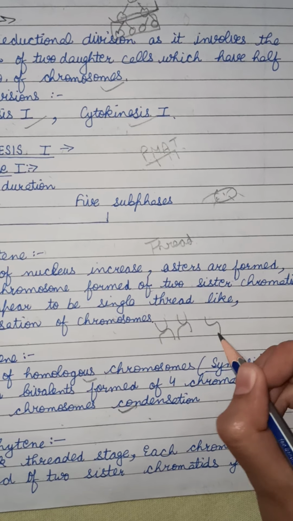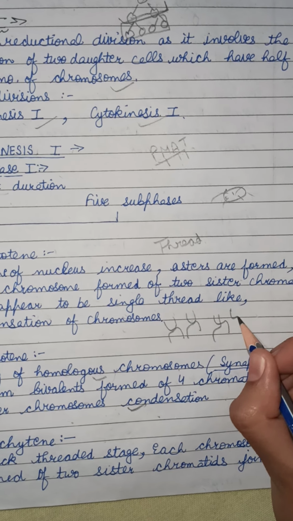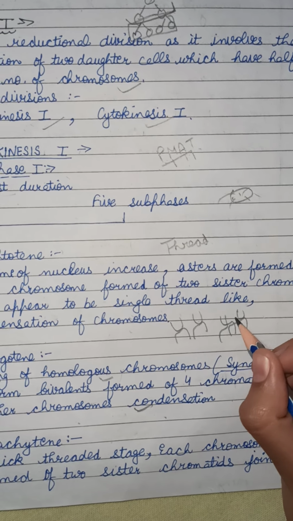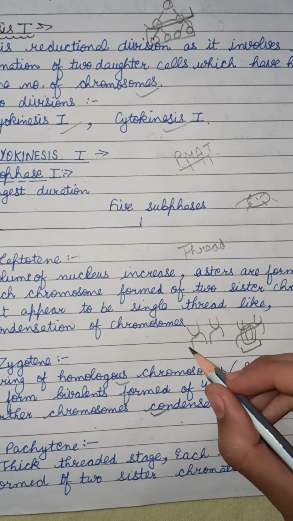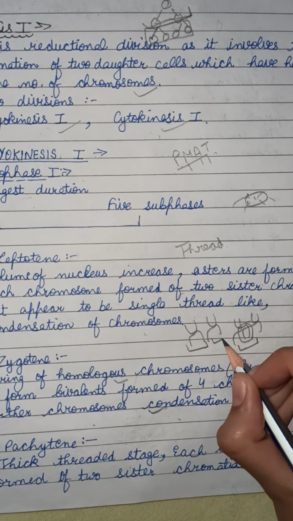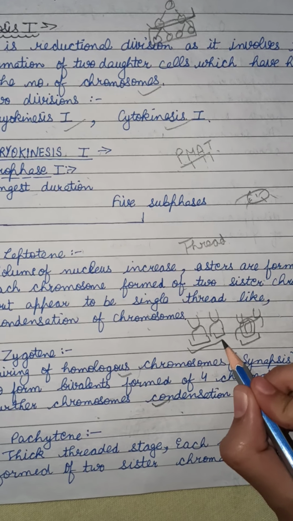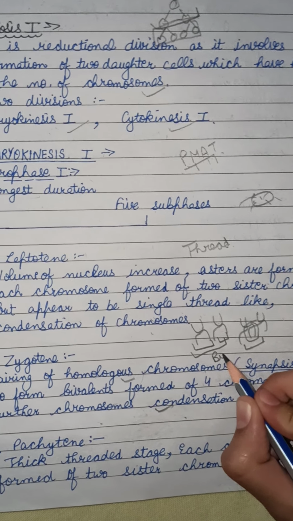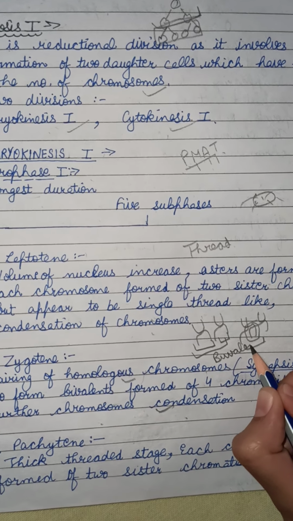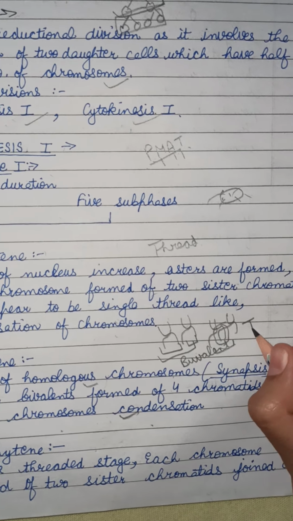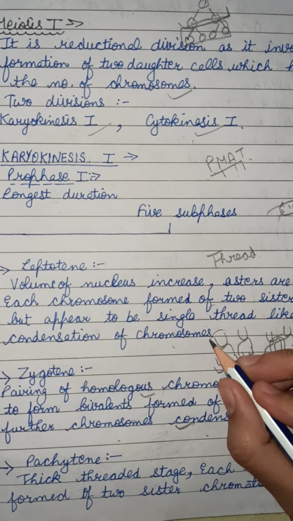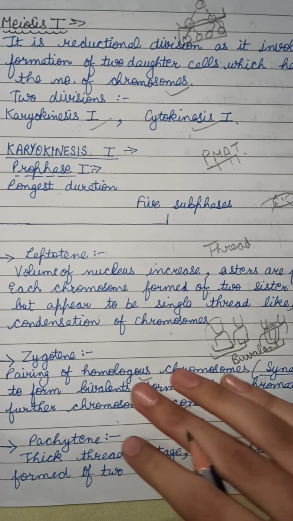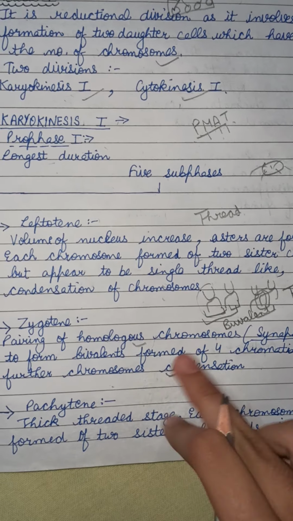Pairing is like this. Pairing of homologous chromosomes starts. It is one, it is second. So both form a bivalent. A bivalent is also called a tetrad, and a single chromosome is called a dyad. So pairing of homologous chromosomes takes place in zygotene.